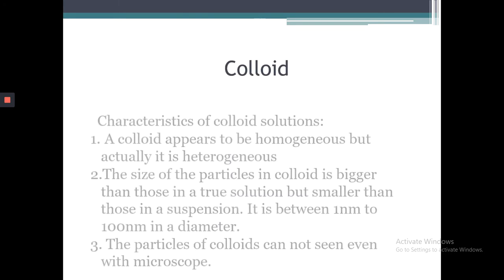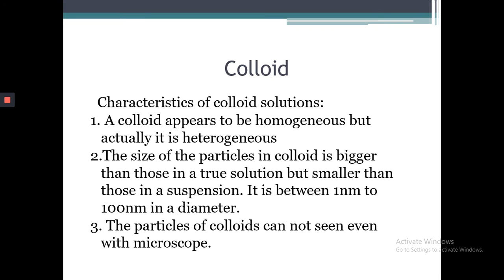What are the characteristics of colloids? A colloid appears to be homogeneous, but actually it is heterogeneous. The size of the particles in a colloid is bigger than those in a true solution but smaller than those in a suspension. It is between 1 nanometer to 100 nanometers in diameter. The particles of a colloid cannot be seen even with a microscope.